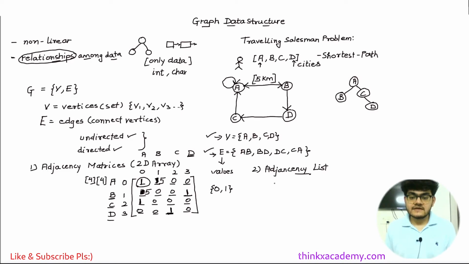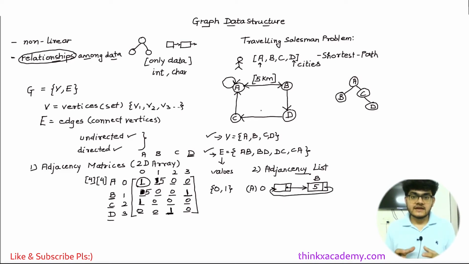Now the way to do it is, I am going to create a list for 0, which is for the vertex A in our example, and here I will just create this. The next node is B, so I'm just going to create another node which is connected to B, and I will feed the data here. And similarly, if we have a direction from B to A, I can create a circular linked list also. So we have many other options, but mainly we use a list structure to connect all the dots one by one.